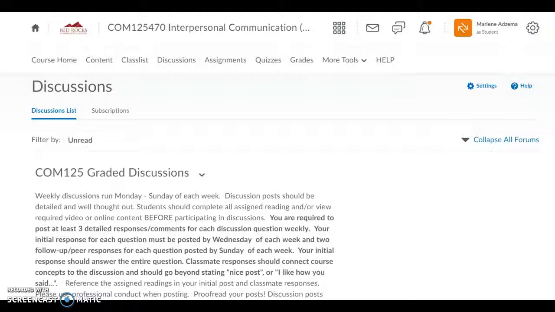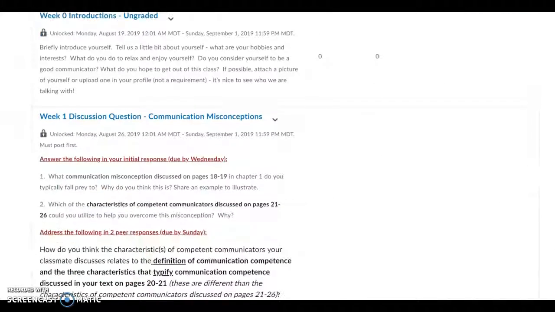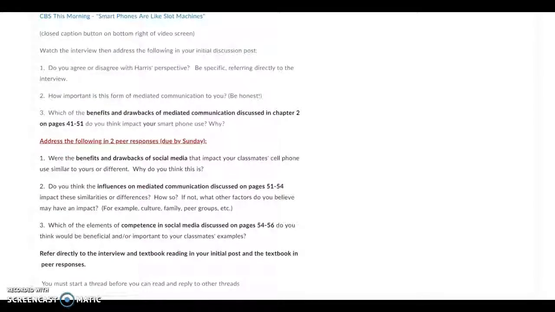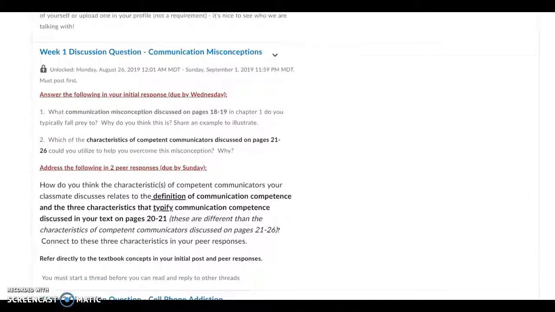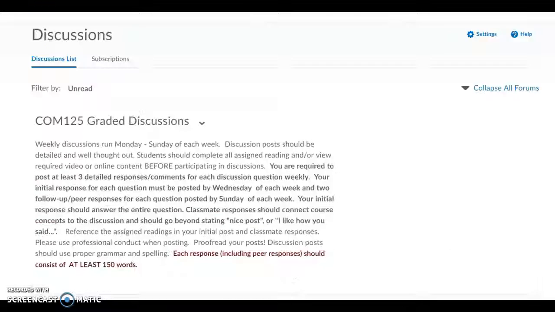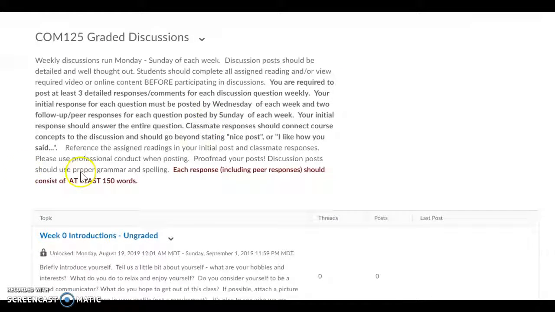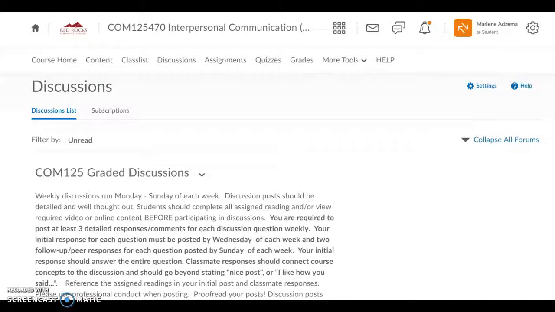Next is the link to the discussions. I have the discussions linked in each content module, so that week's discussion is linked, but you can also find it under the discussions tab. So you'll see here all the weekly discussions. Sometimes students like to read ahead and look at what discussion is coming up. There's also content about how the discussions run here. Basically, our discussions run weekly Monday through Sunday, with your first post due by Wednesday each week, and then 2 classmate responses or peer responses due by Sunday.